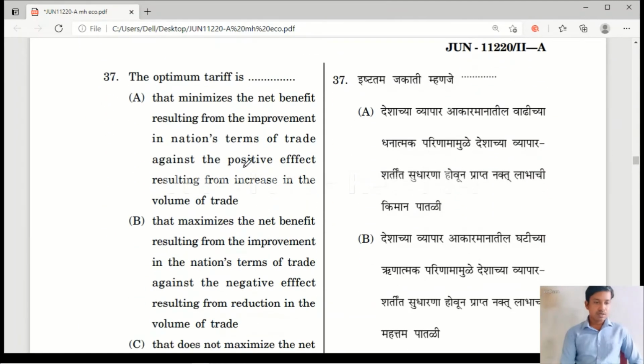Question number 37, the optimum tariff is, yes, let me move to the answer directly. The right answer is option B here. Optimum tariff means the tariff that maximizes the net benefit resulting from the improvement in a nation's terms of trade, against the negative effect resulting from the reduction in the volume of trade.